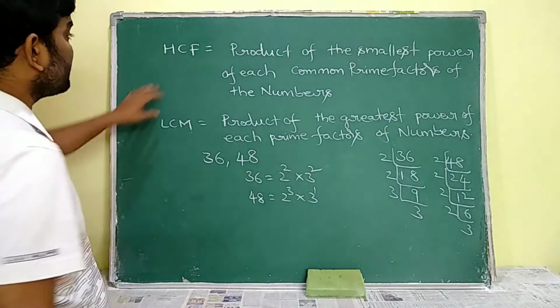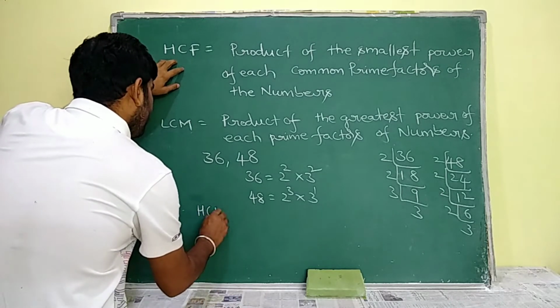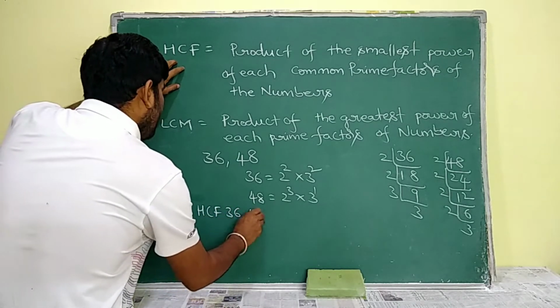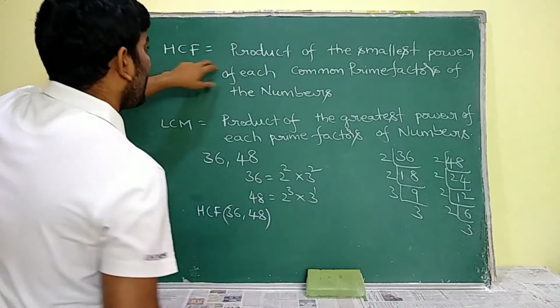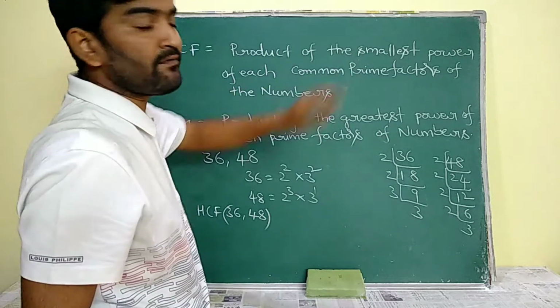Now see, according to the definition of HCF, to calculate the HCF of 36 and 48, I have to write the product of the smallest power of each common prime factor.